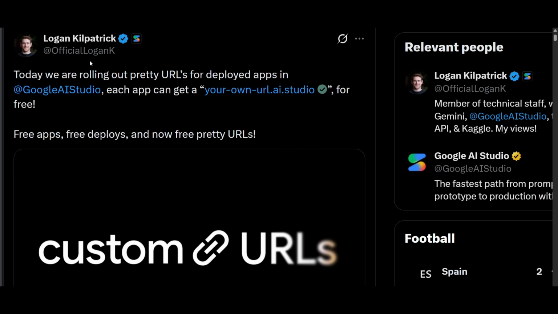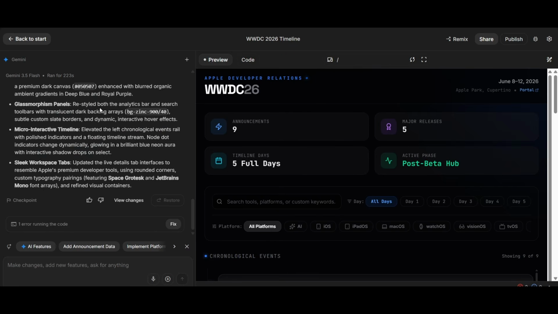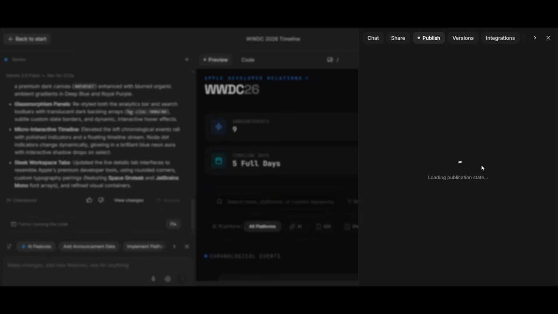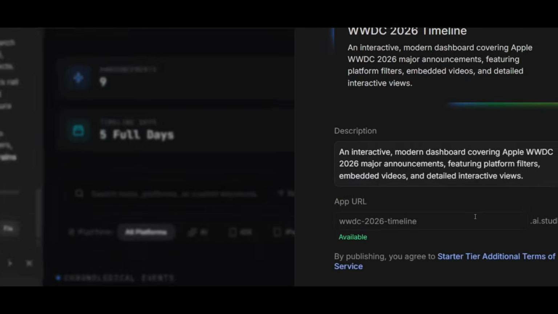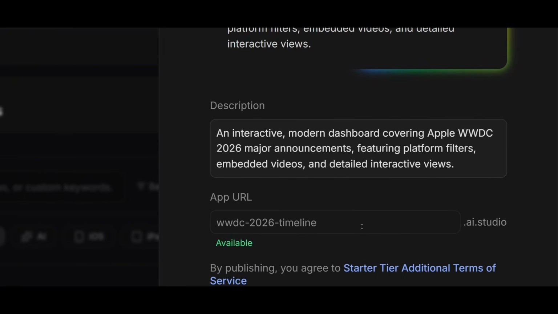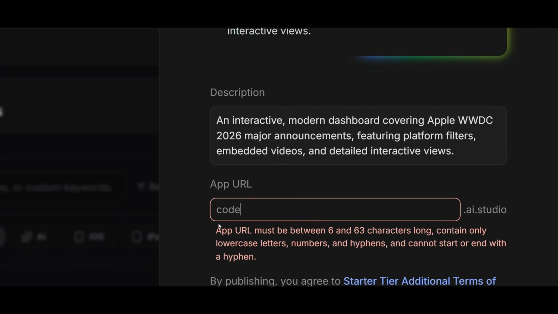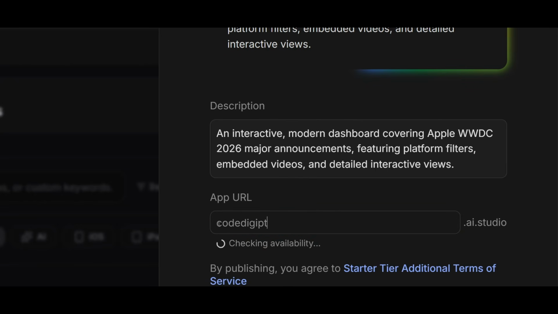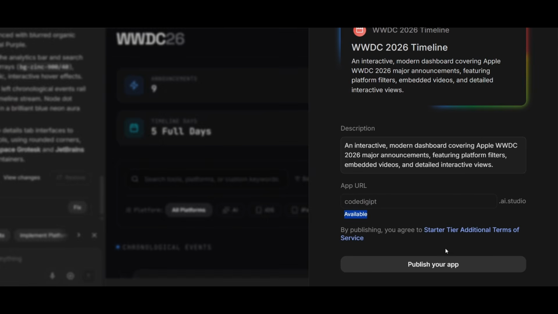Now another update from Google AI Studio: today we are rolling out pretty URLs for deployed apps in Google AI Studio. Means previously when we were making apps inside Google AI Studio, during deployment on the right hand side you will find publish. Click on that and you will find this kind of .ai.studio, and here you can find an input box where you can give your name. Let's say our channel name is Code Egypt, so I can write this Code Egypt, and if this name is available, then you will see this available, and you can publish this.